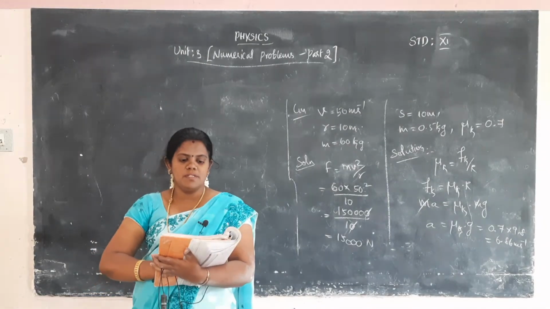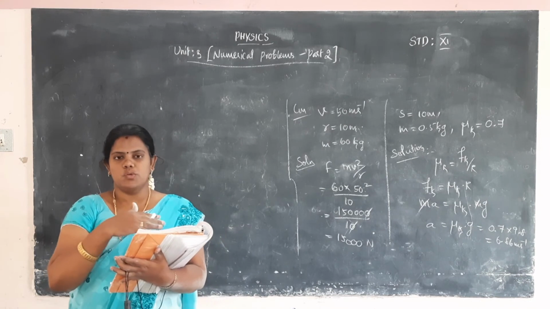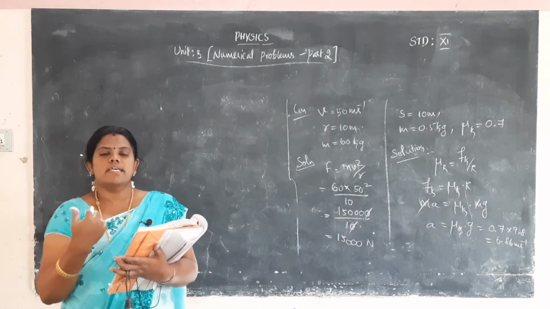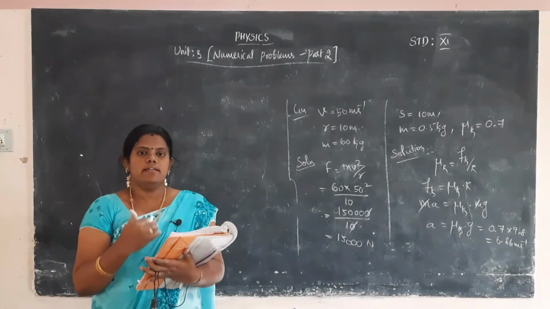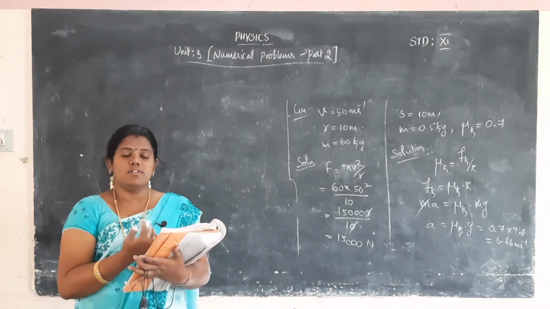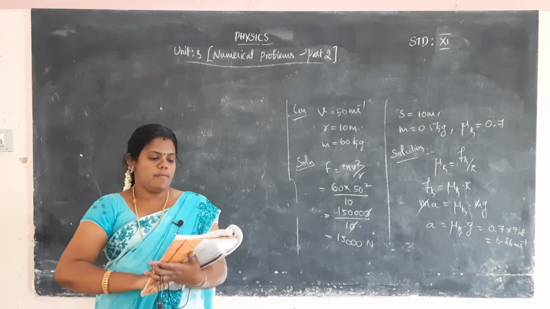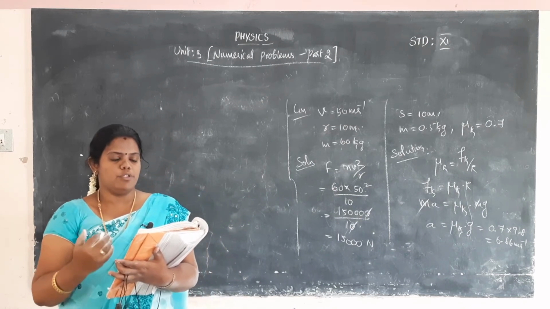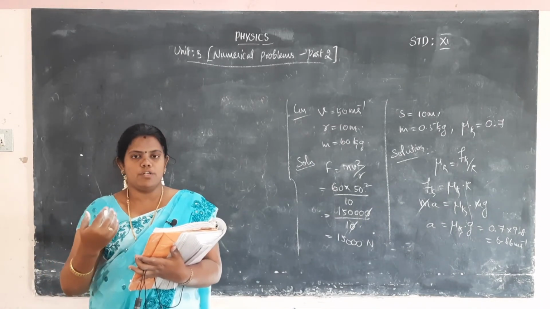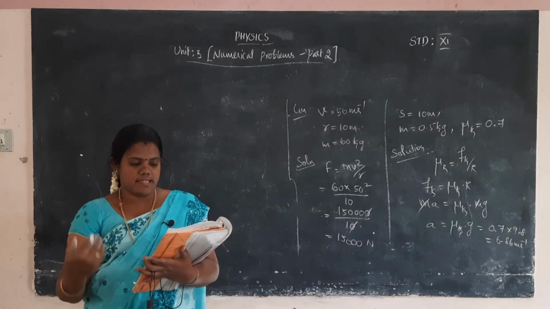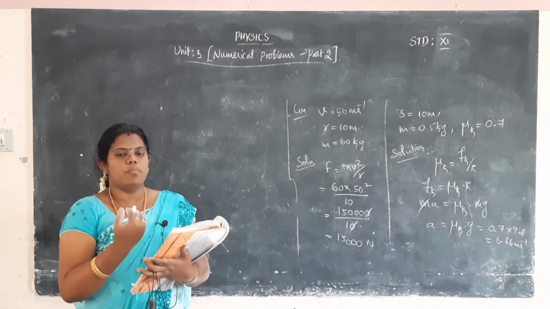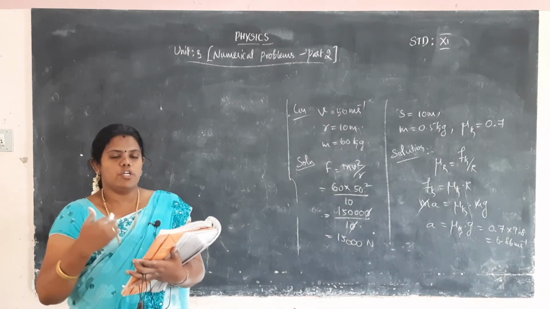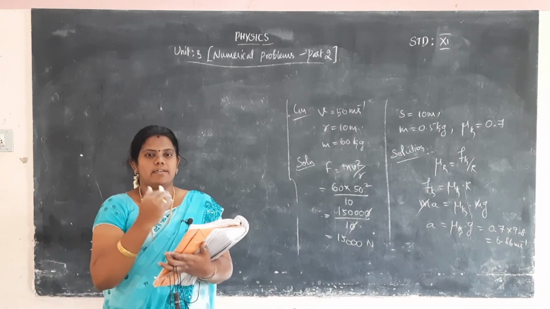Okay. In the 12th problem, two bodies are connected horizontally. A force is applied to the first body, and the second body is connected with a string, and the question asks what the tension acting on the string is. So first the total mass is calculated. m1 and m2 are added to get the total mass, and the acceleration is found by applying Newton's second law. Now we want to calculate the tension acting on the string.